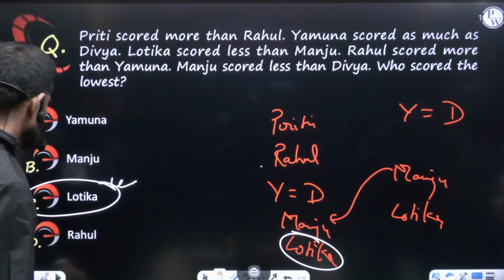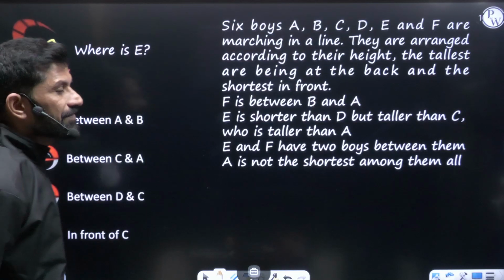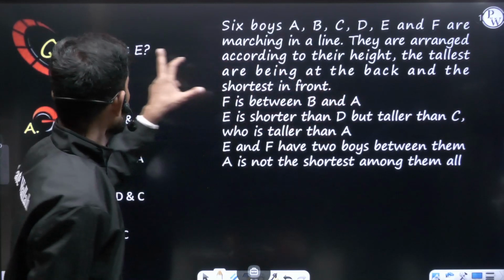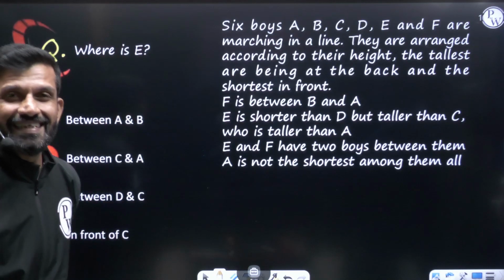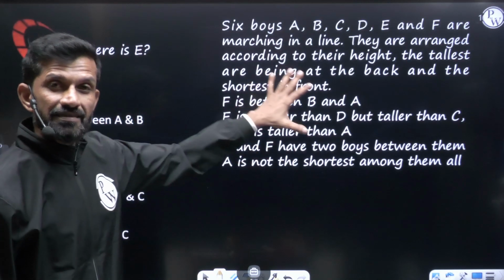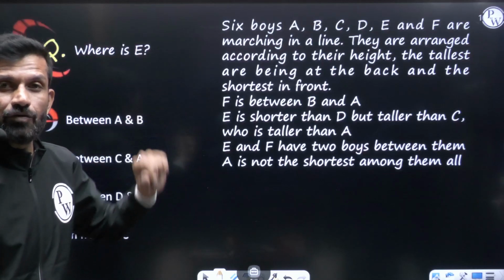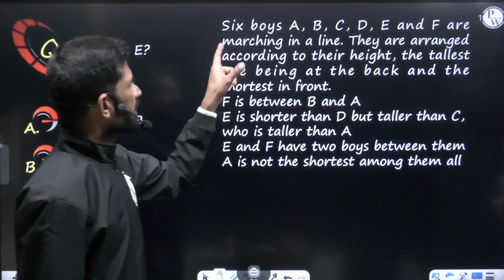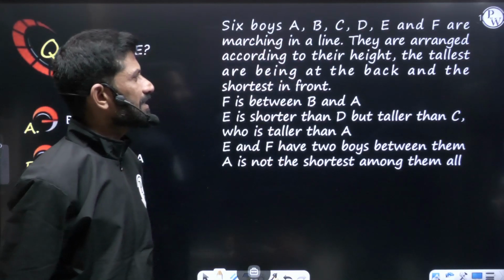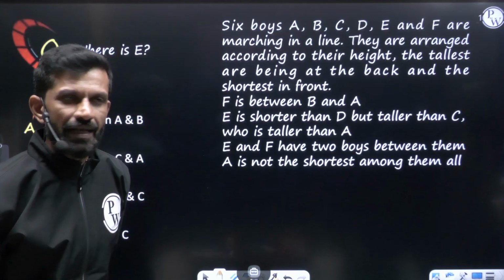The next question. Now here they have given some data. Based on that they are asking where is E. So we have to first arrange this data. Then we can answer whatever question they are asking. So see the data. 6 boys A, B, C, D, E and F are marching in a line.